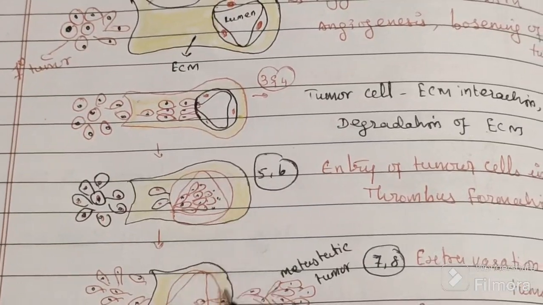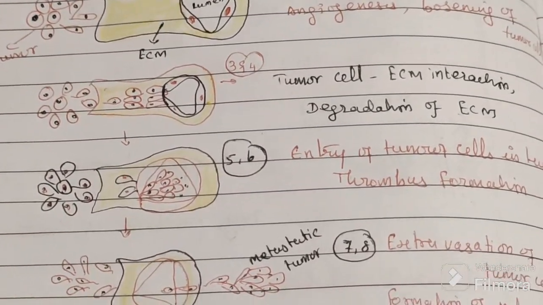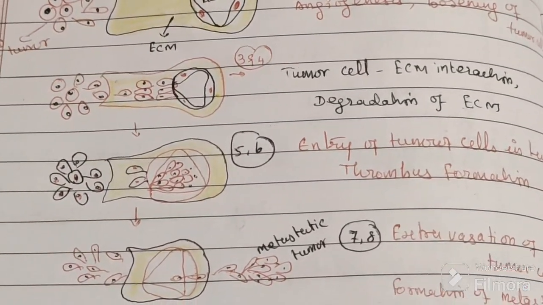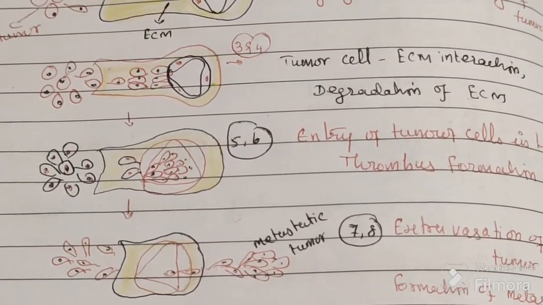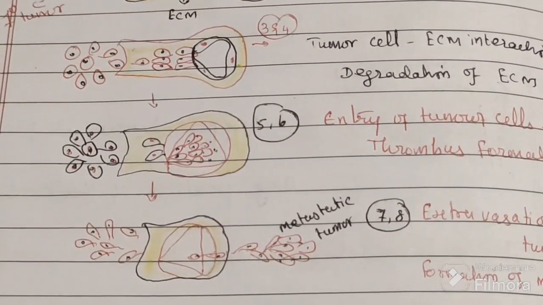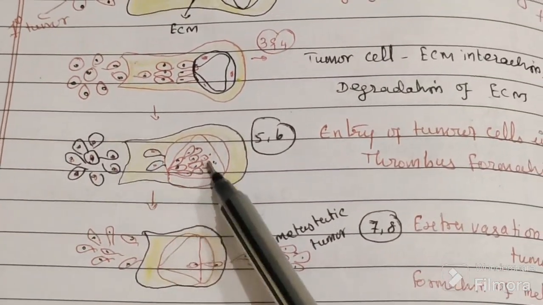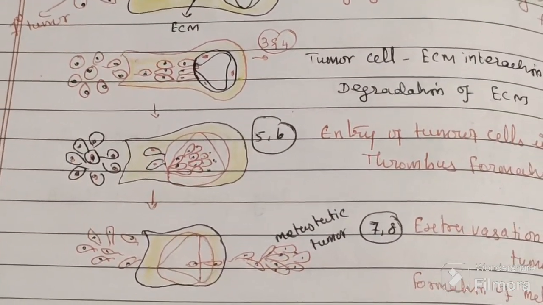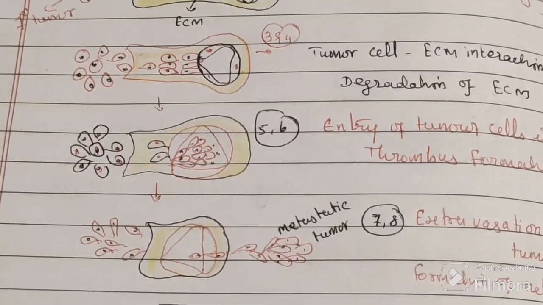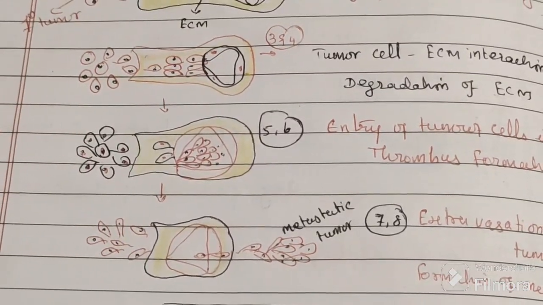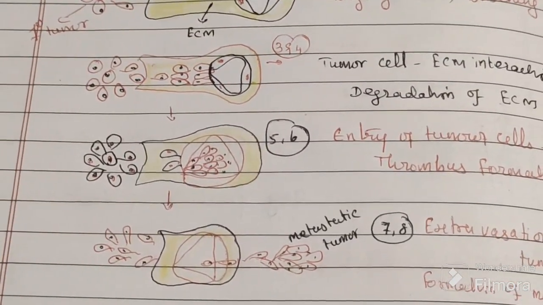So now it will enter inside the blood vessels. It enters the lumen of the blood vessels and they flow freely from here and there. But what if the tumor cell is foreign?